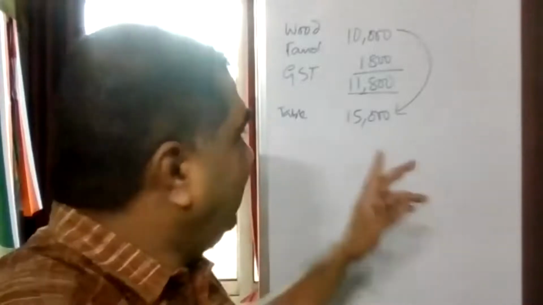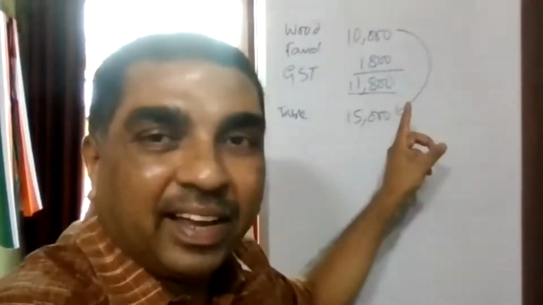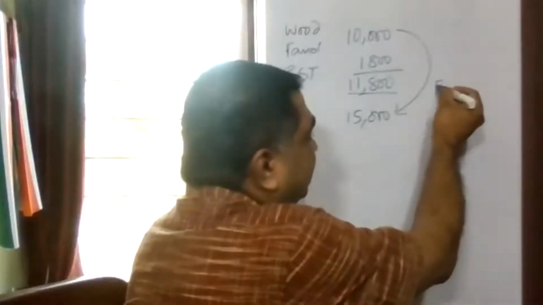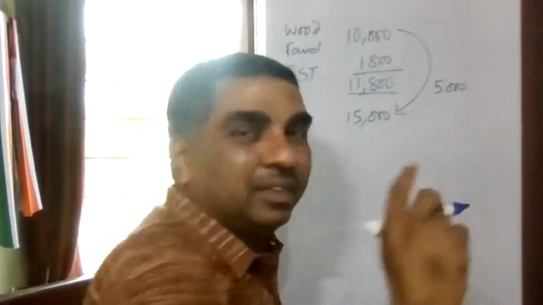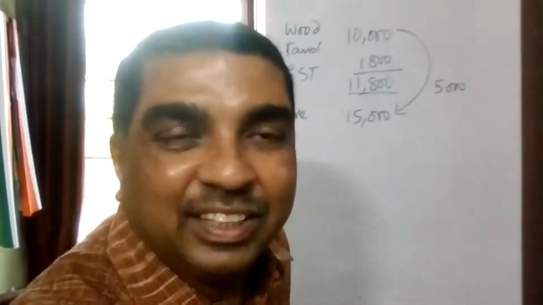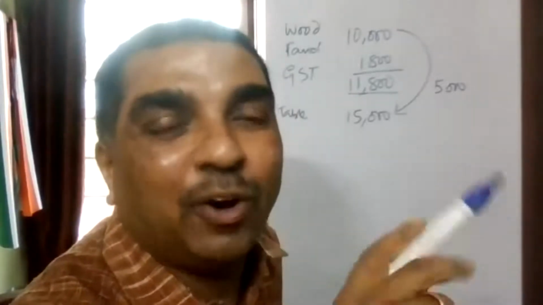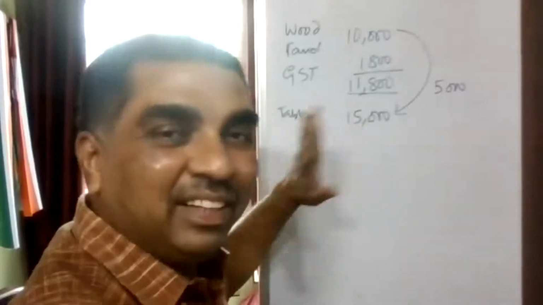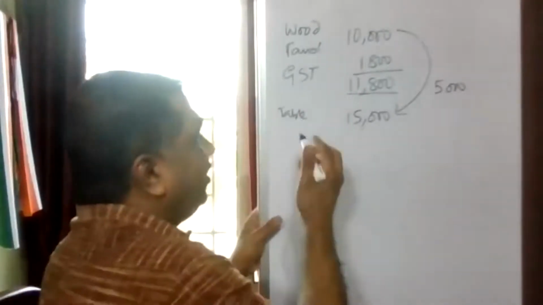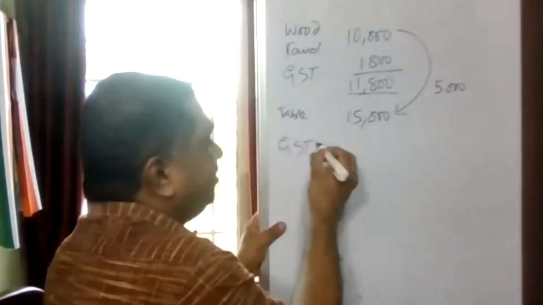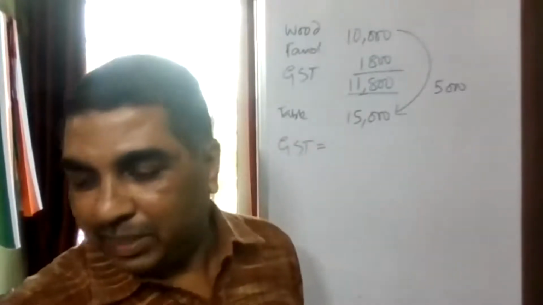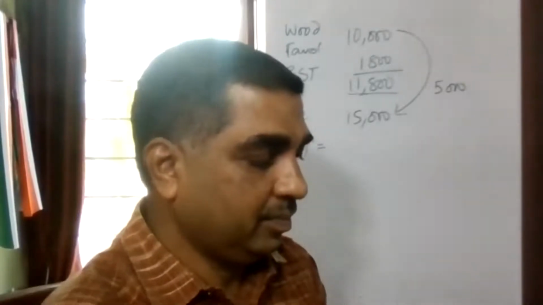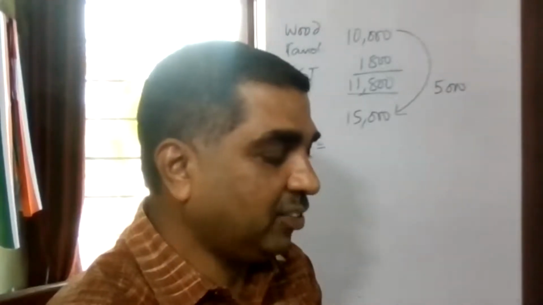Now under GST law, he has to pay tax on that value addition. How much is the value addition? 5,000. He is supposed to pay tax on 5,000. Now how will he be paying tax on 5,000? He's selling at 15,000. On his 15,000, what will be his GST liability? 18% on 15,000. 18% on 15,000, how much?